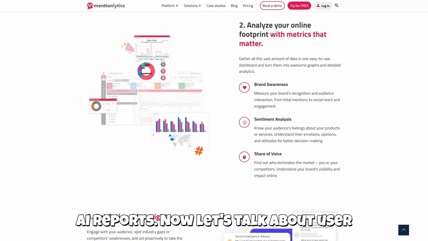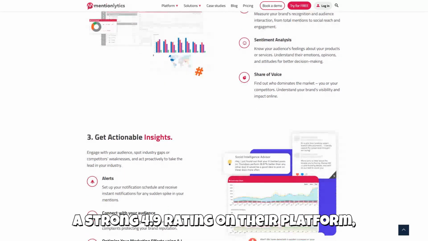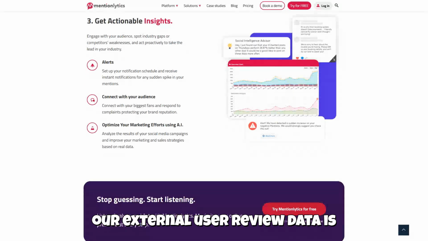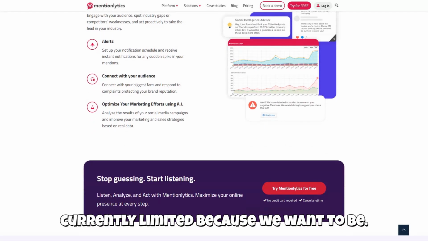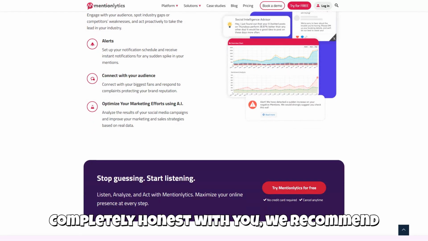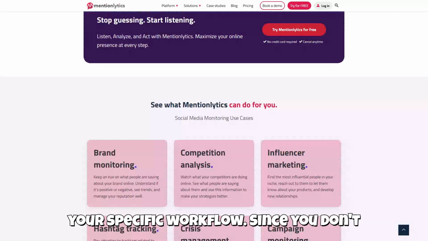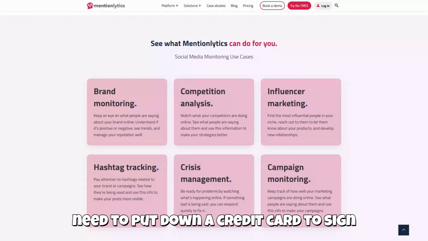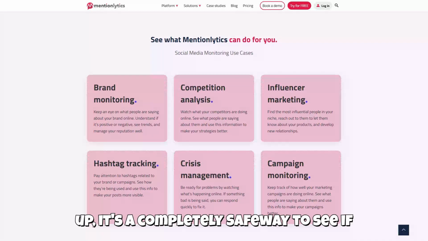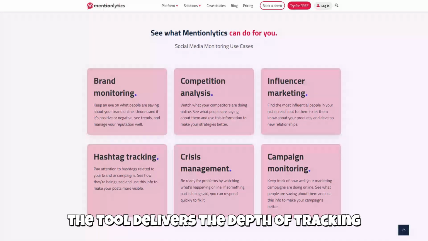Now, let's talk about user feedback. While Mentionlytics highlights a strong 4.9 rating on their platform, our external user review data is currently limited. Because we want to be completely honest with you, we recommend using their 14-day free trial to see how the user interface and data accuracy fit your specific workflow. Since you don't need to put down a credit card to sign up, it's a completely safe way to see if the tool delivers the depth of tracking you need.